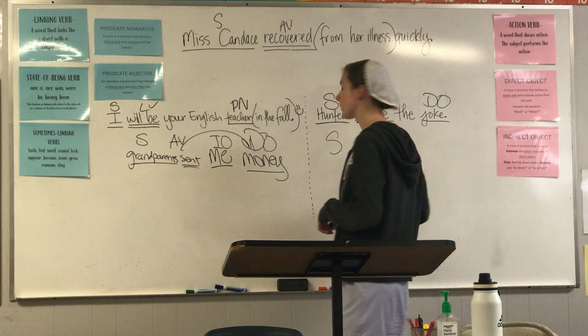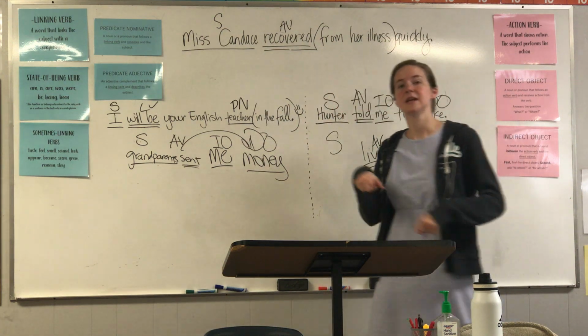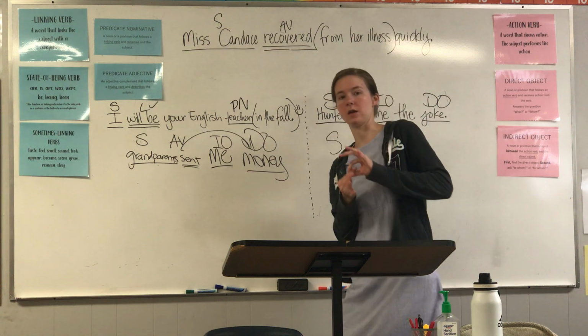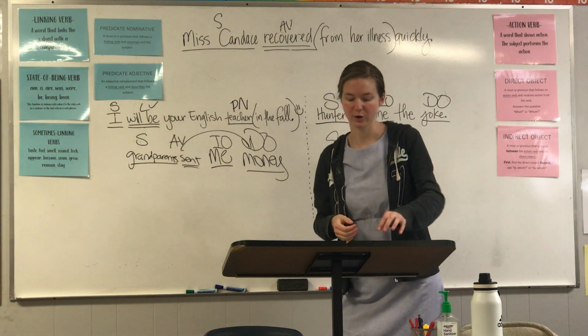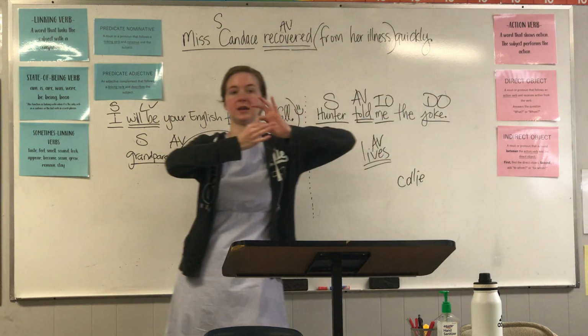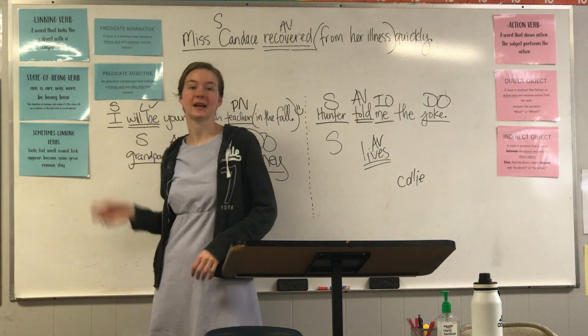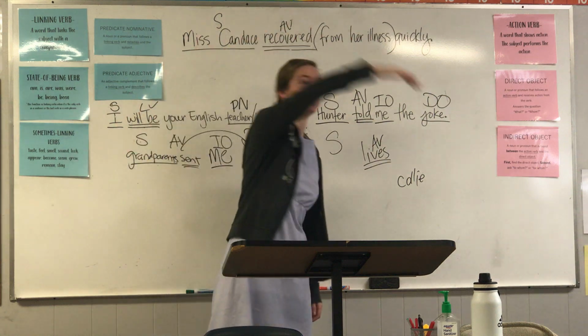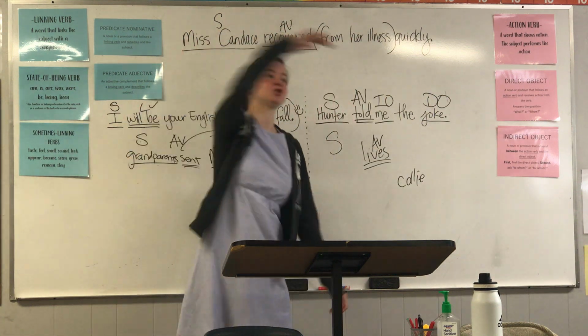All right. Ask, is your verb action or linking? Your verb is linking. So the 2 complements that go with linking are predicate nominative and predicate adjective. Predicate nominative renames, predicate adjective describes.